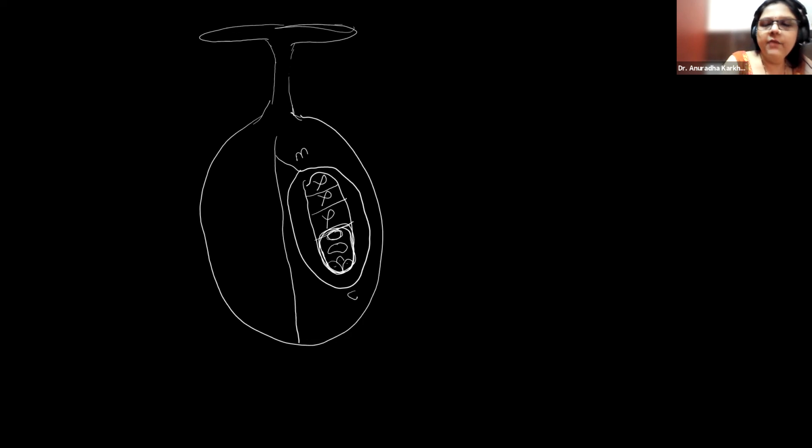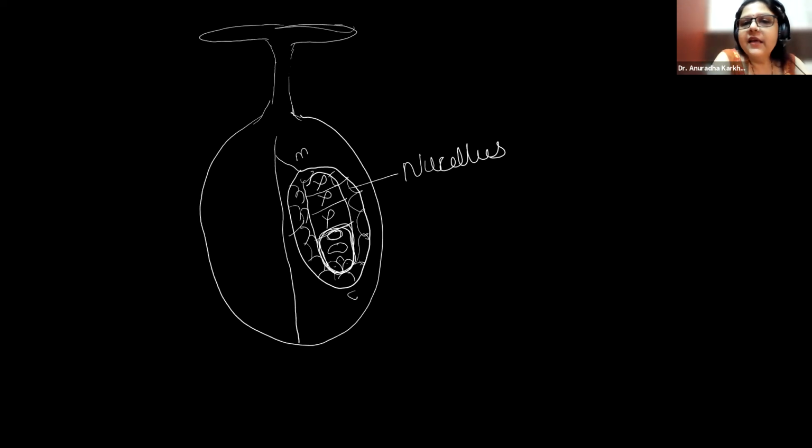So these 3 antipodals, here there is development of the endosperm and here there is development of the embryo, right? Now if you see, this area is completely filled with what? Which cells are going to be present in this area? Can you tell me? What do we call these cells? Yes, exactly. So these are going to be the nucellar cells. Nucellus, right?